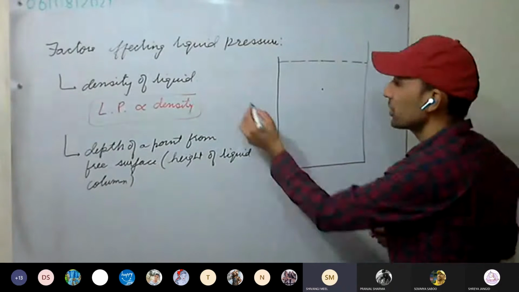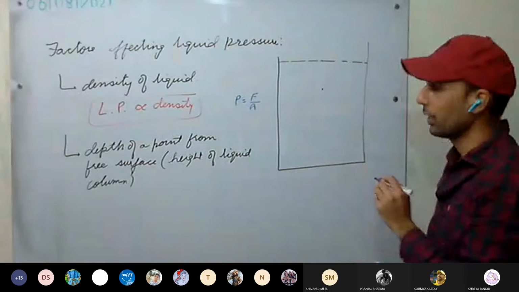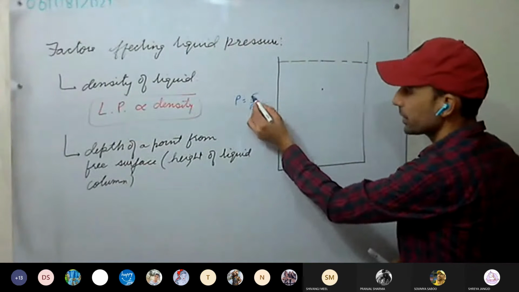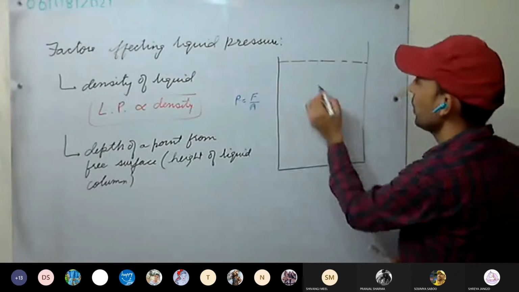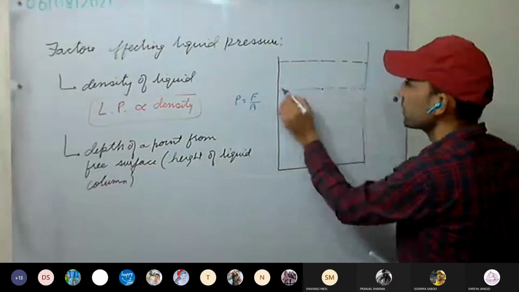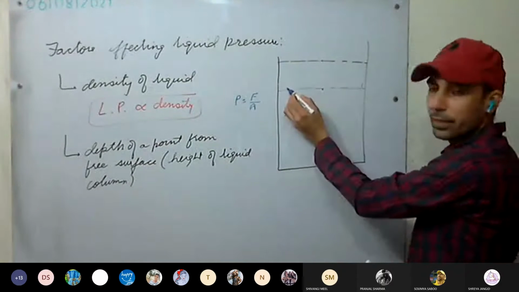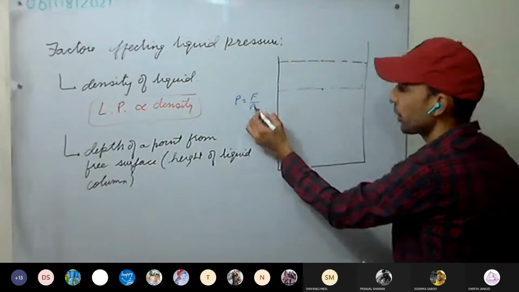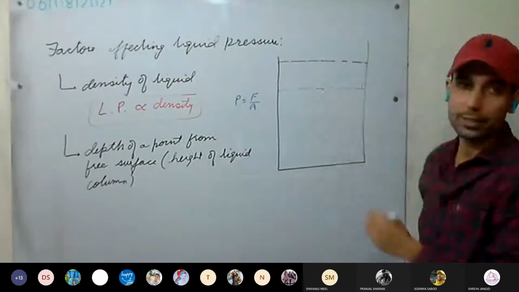We have studied pressure equals thrust upon area. So as thrust or force increases, the pressure increases. Above this point is the liquid, and its weight divided by the surface area will give us the pressure at that point.